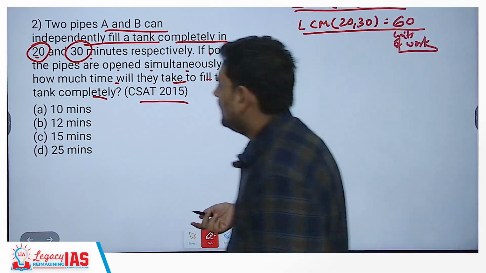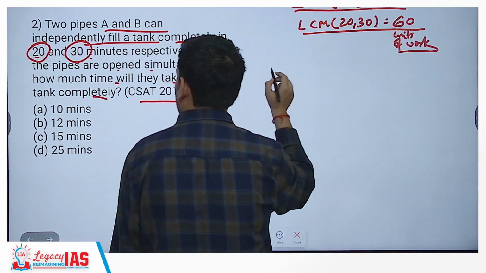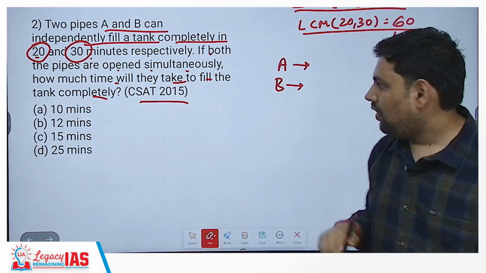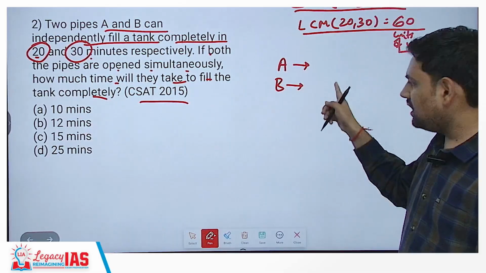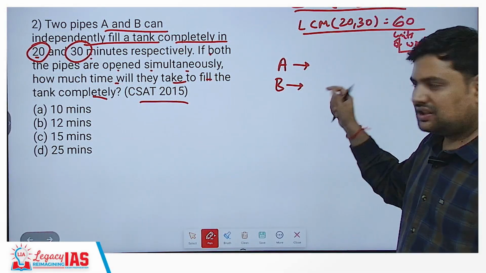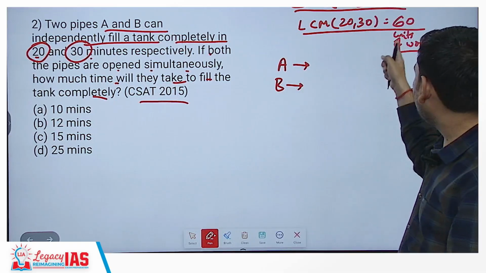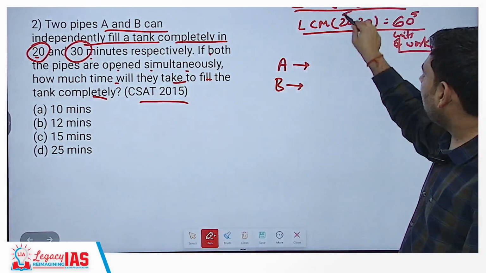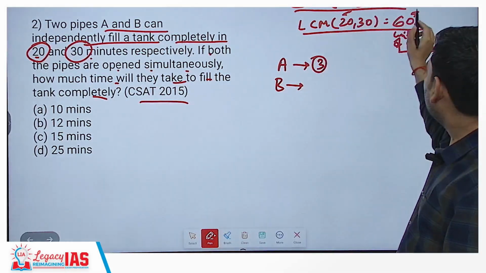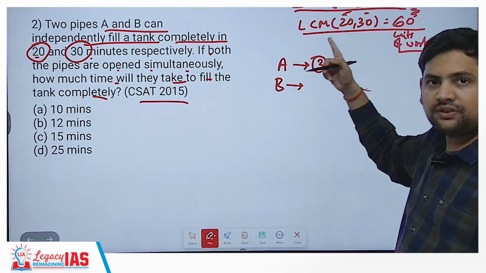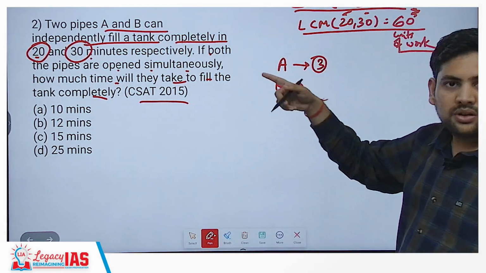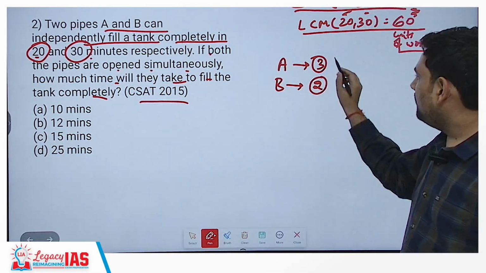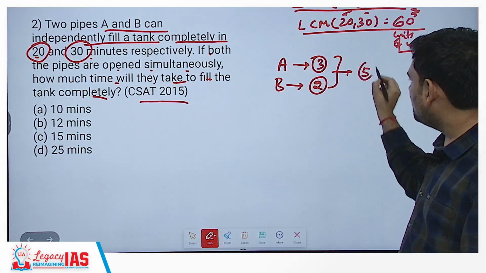Once you get to this, now first let's find the efficiency. Efficiency of pipe A and efficiency of pipe B. Always write only the efficiency here of A and B, not all that division. Simply write the efficiency. So efficiency of A is 60 divided by 20. What is the efficiency? 3. Then 60 divided by 30 is the efficiency of B. So this comes out to be 60 by 30, that is 2. Now if both are open together, that means effective efficiency becomes 5.